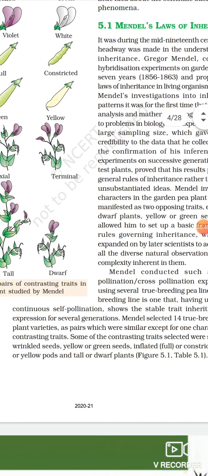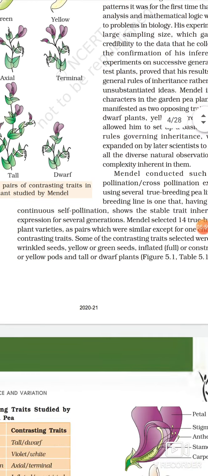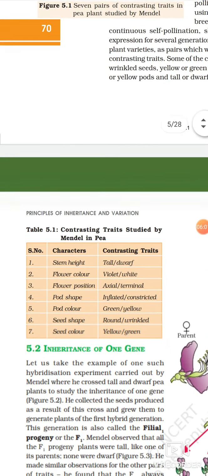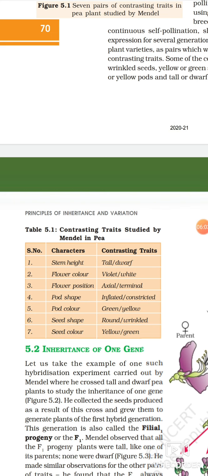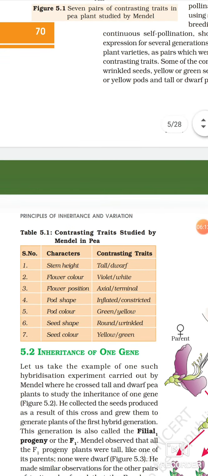Now Mendel has done many experiments by using these garden pea plants and using these contrasting traits. Now see figure 5.1, table 5.1. This is showing the contrasting traits that are studied by Mendel. It is the same that I have shown you in figure 5.1.